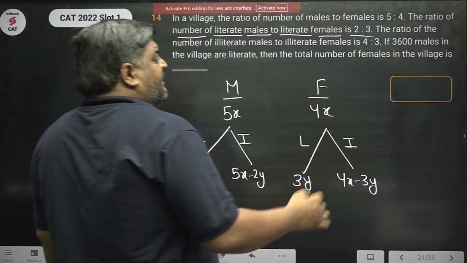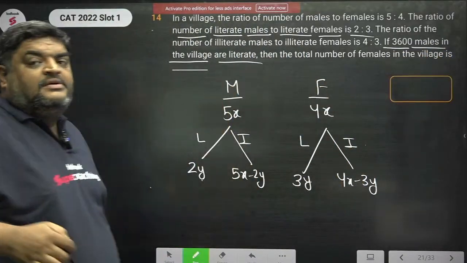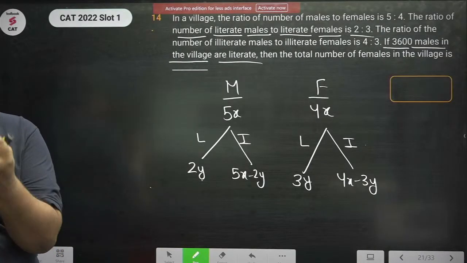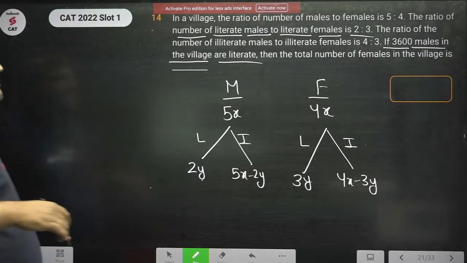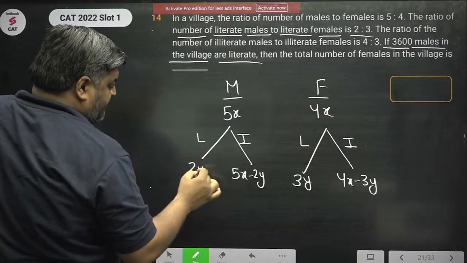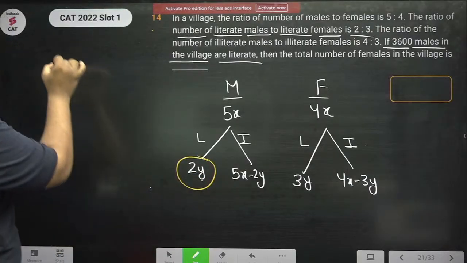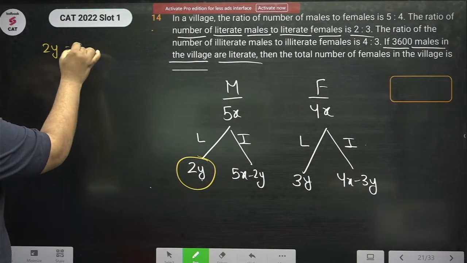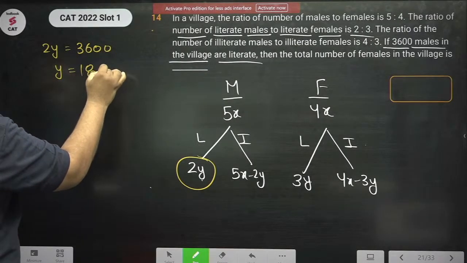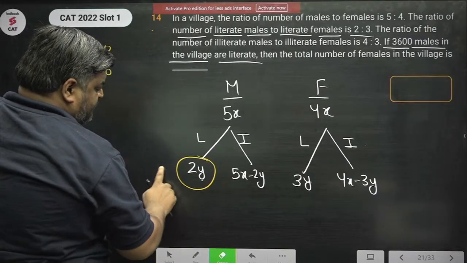अच्छा, एक डेटा गिवन है. There are 3600 males in the village that are literate. So ये 3600 क्या है? This value is given. ये वाली वैल्यू गिवन है सर. 2y is 3600. So y is 1800. So let's replace everything. जहां जहां भी y है ना, उसको चेंज कर लेते हैं.